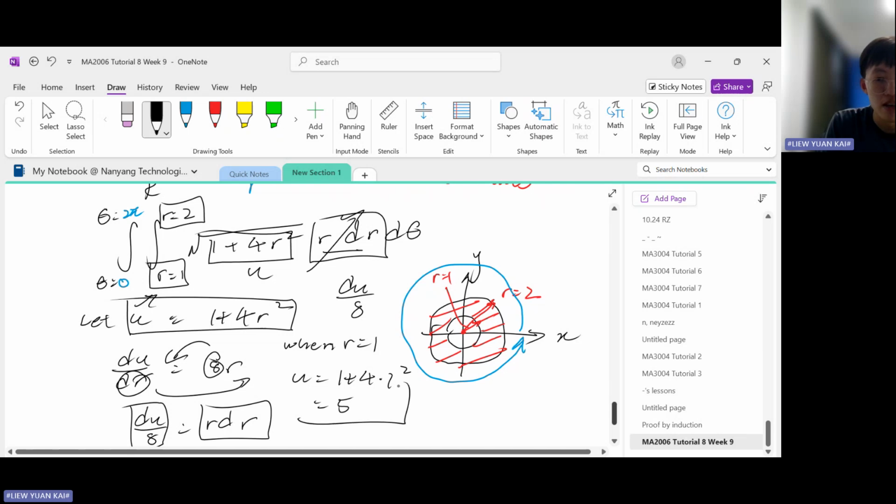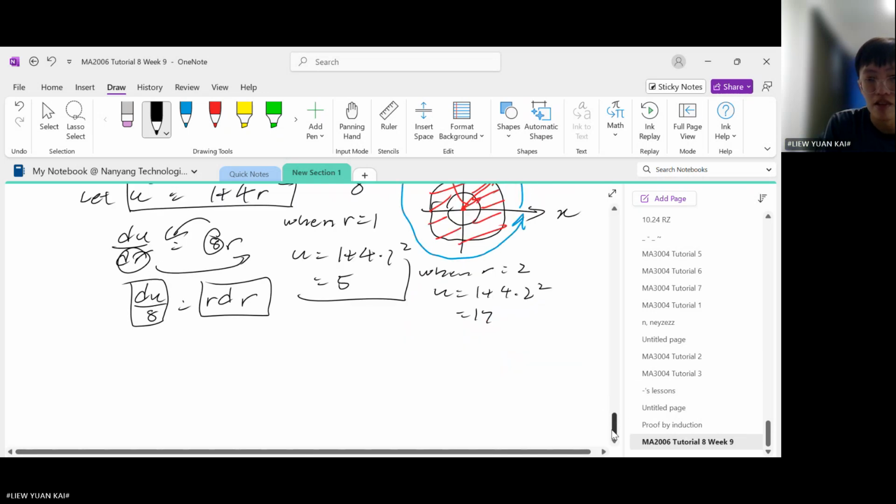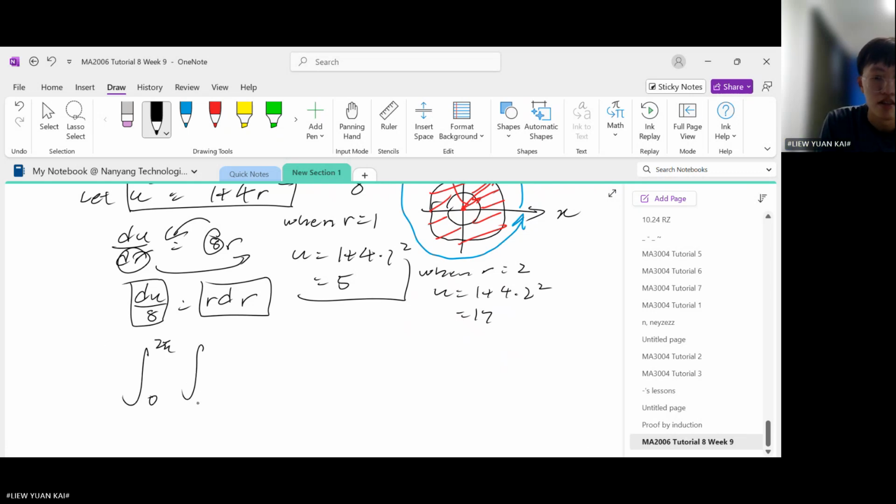The next bound is when r equals to 2, u equals to 1 plus 4 times 2 squared, which is 4 times 4, 16. 16 plus 1 is 17, so that's the upper bound. So theta is 0 to 2 pi, and u is 5 to 17, now in terms of u instead of r.